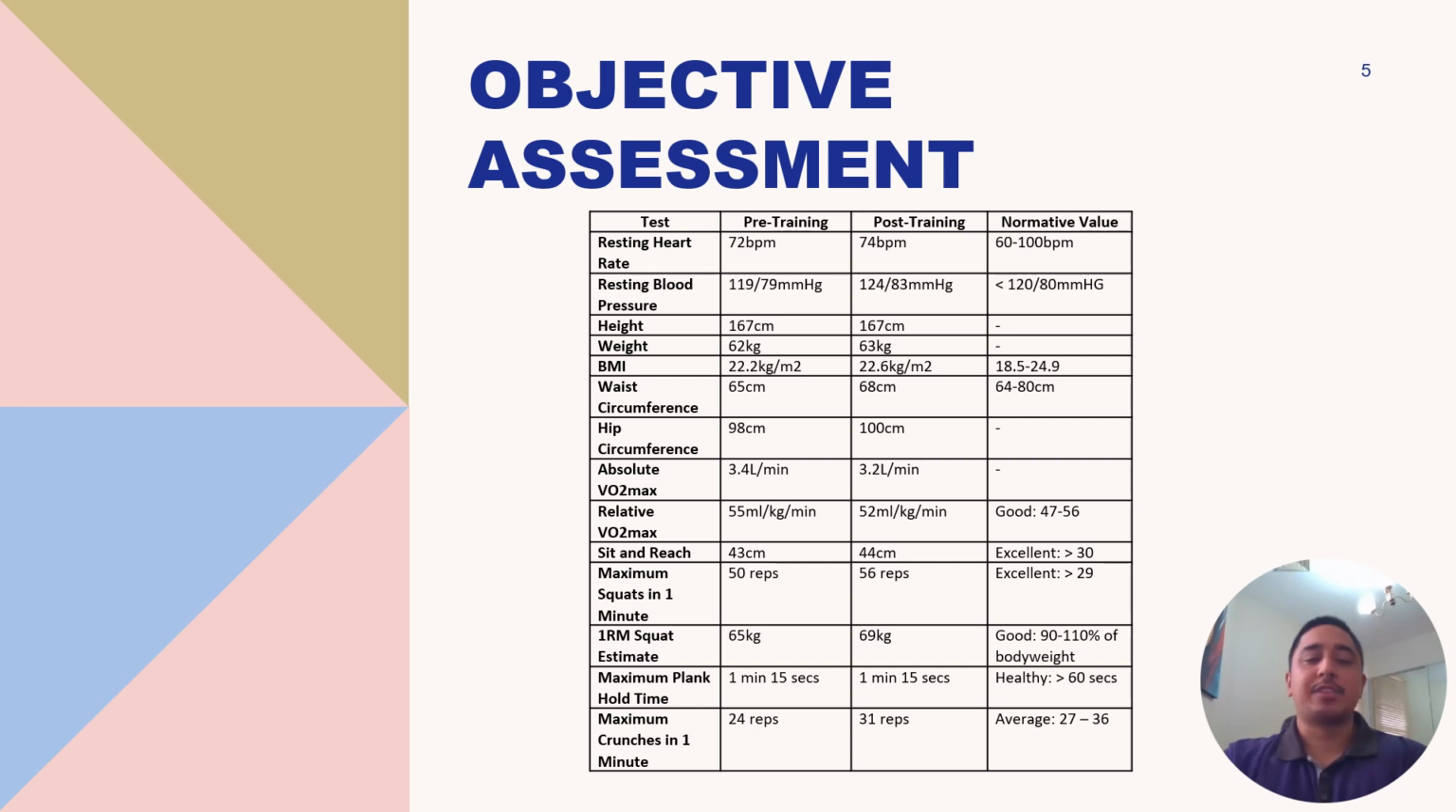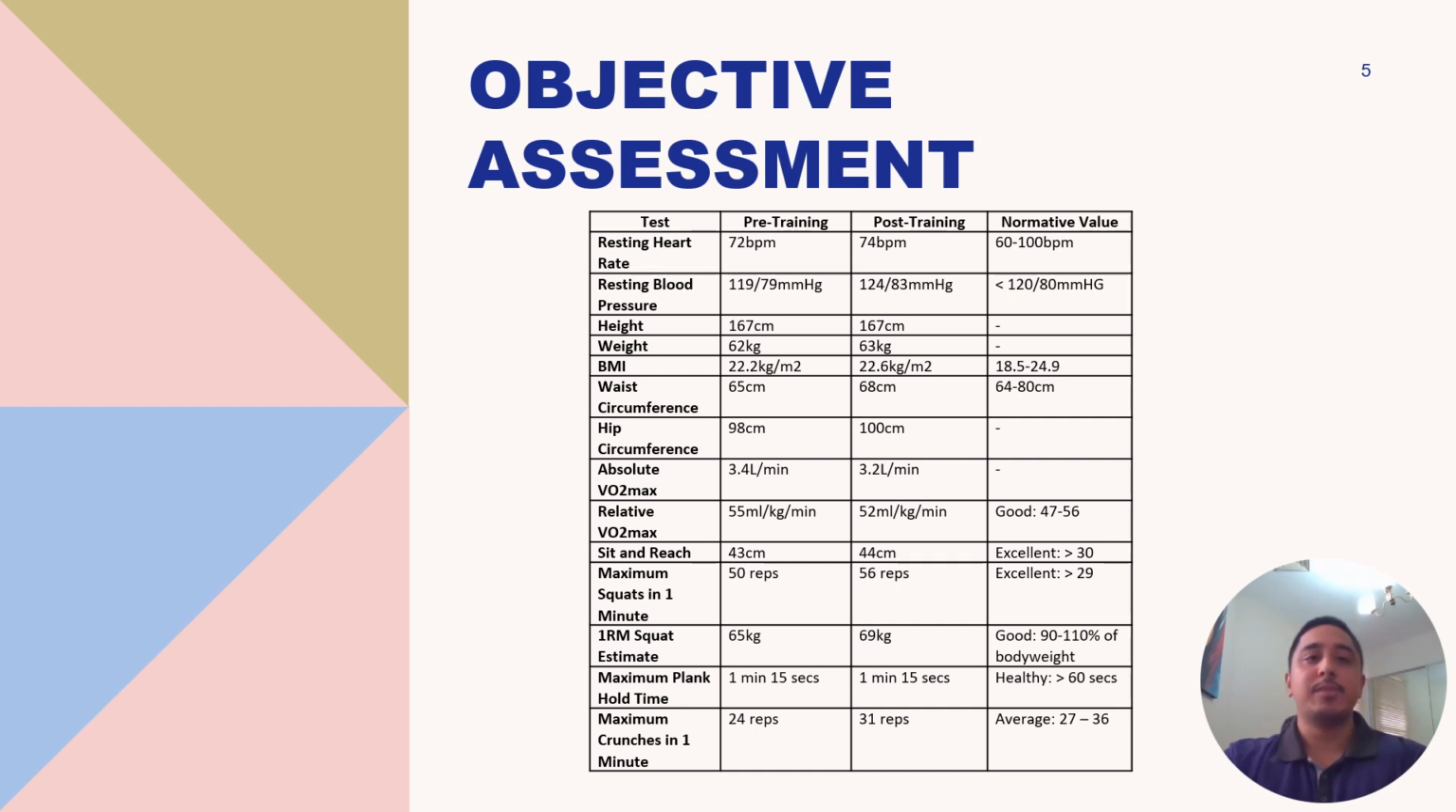After completing the exercise program, Sophia demonstrated improvements that aligned with her goals. She increased her absolute strength, which was demonstrated by an increase in the 1RM squat from 65 kilos to 69 kilos. She also increased the ability to apply more of that strength within a set time, as seen in her increase in maximum squats in 1 minute from 50 reps to 56 reps, and maximum crunches in 1 minute from 24 reps to 31 reps. Her flexibility was also increased, as seen by her sit and reach score increasing by 1 centimeter.